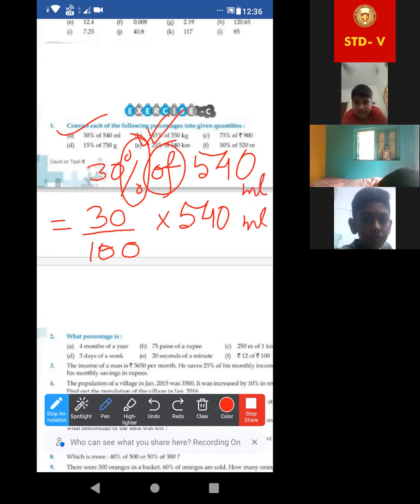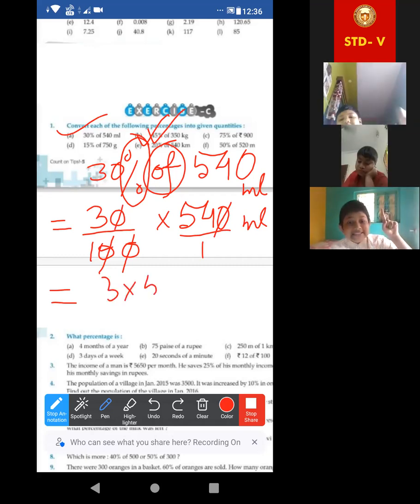Okay. Now look, cut cancellation. Actually, 540 by nothing means what? 1 is in the denominator. Now you can easily cut cancel. It is fraction multiplication, na? So look, one 0 will be cut there, another 0 will be cut with this 0. So it will be 3 into 54 by 1. You need to write 1 in the denominator, okay?